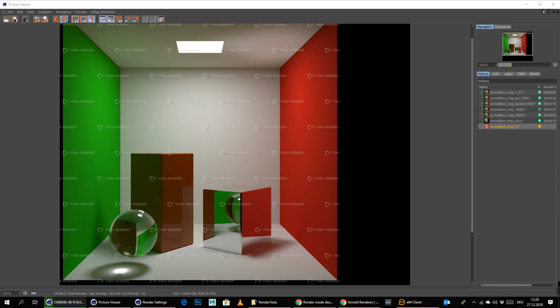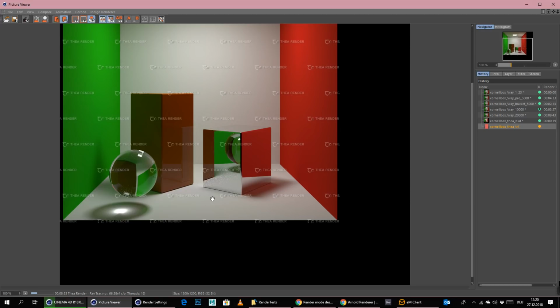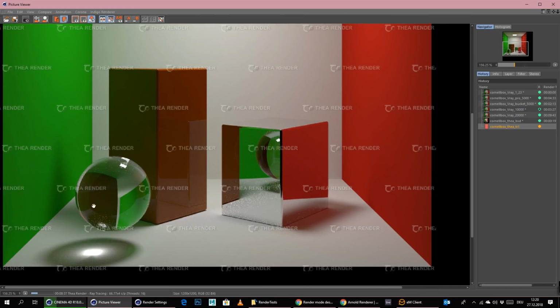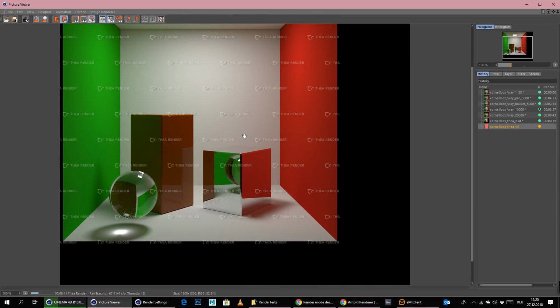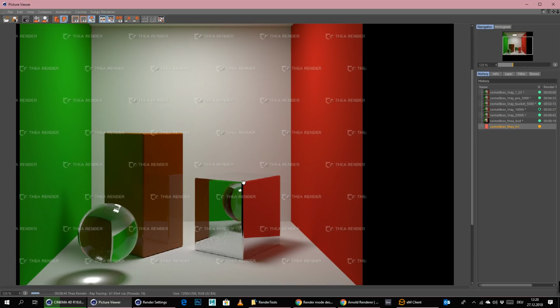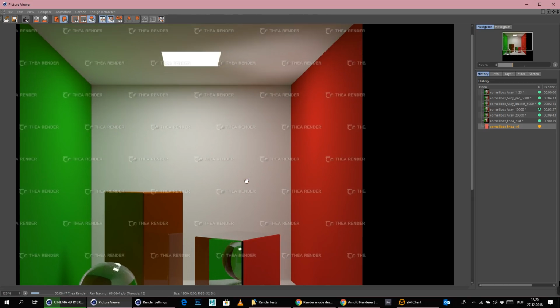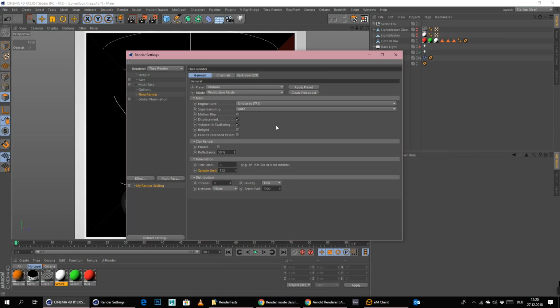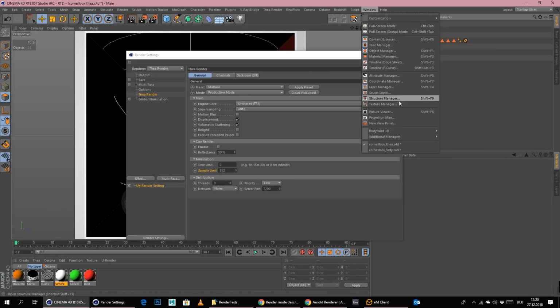So as you can see, I think the image is now clean enough for me after 8 minutes and 30 seconds, but the problem is that a lot of fireflies are introduced here, which are probably coming from this sphere, and it doesn't seem like Thea can really handle this well here, which is not really good. So let me finish this here. Let's have a look at this again.